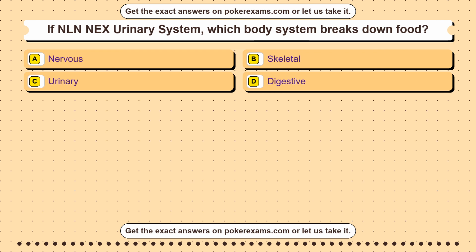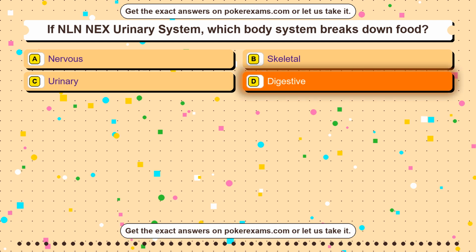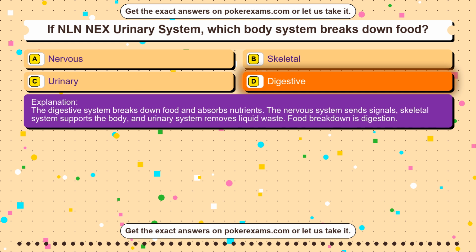Question 30. During GED Social Studies Review, which GED subject focuses most on interpreting experiments and data? Option A, Social Studies. Option B, RLA. Option C, Geometry. Option D, Science. The correct answer is option D. GED Science emphasizes scientific reasoning, data, and experiment interpretation. Social Studies uses historical and civic sources, RLA focuses on reading and writing, and geometry is part of math. The clue is experiments and data.